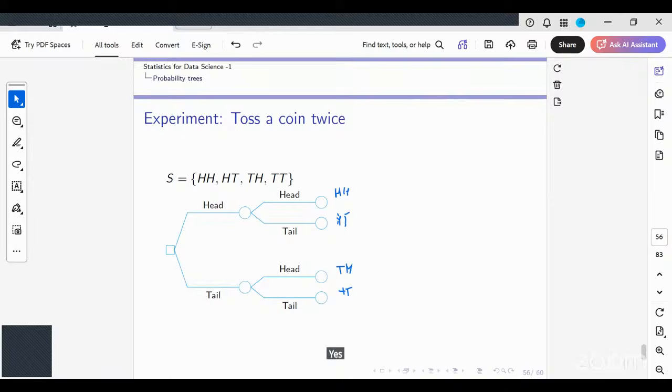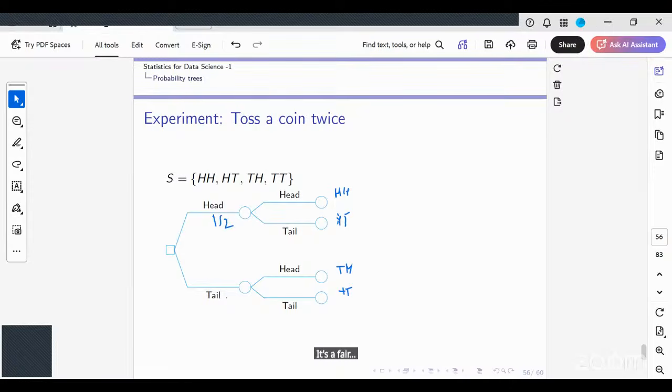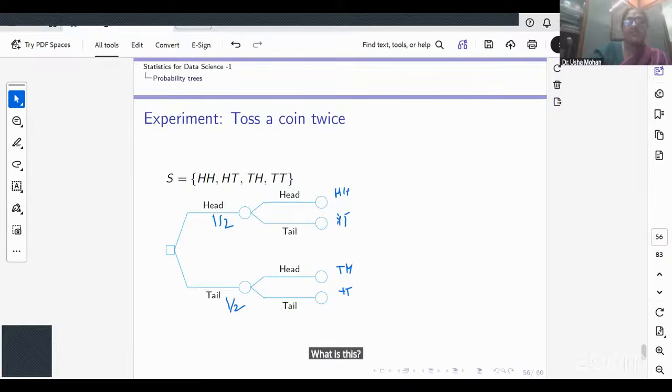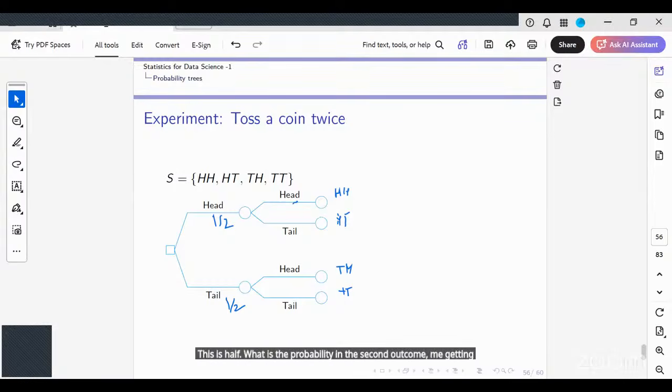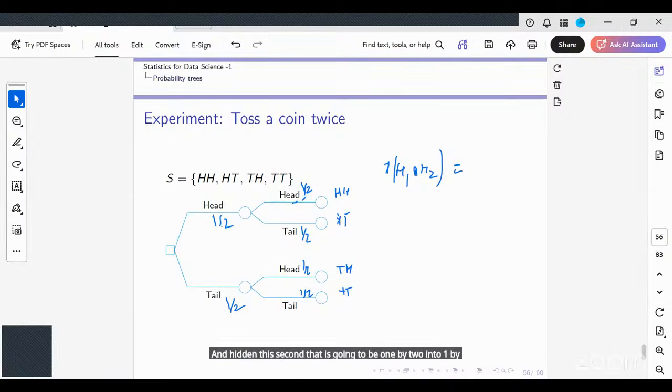What is the probability with which I can get a head in my first outcome? It's a fair half, 1 by 2. What is the probability in the second outcome, me getting a head? 1 by 2, half again. So what is the probability of me getting a head in the first and head in the second? That is going to be 1 by 2 into 1 by 2, 1 by 4. I can write it as probability of H1 and probability of H2 given H1.